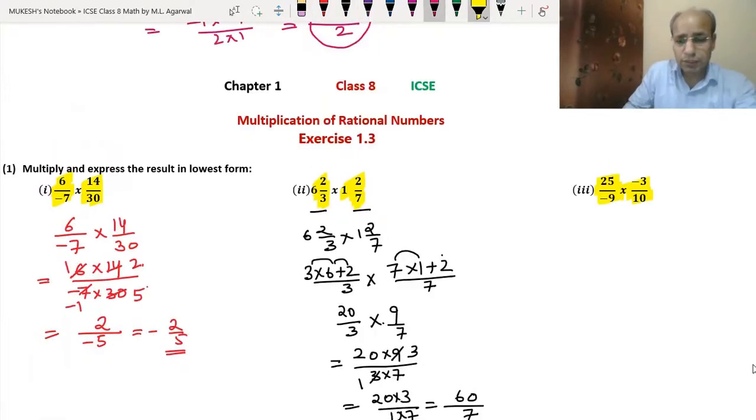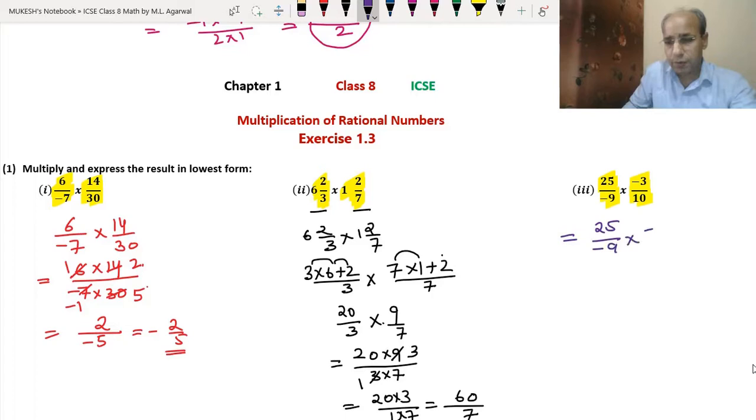Now the third part. In the third part we have to multiply 25 upon minus 9 with minus 3 by 10. So we will multiply numerator with the numerator. So we got 25 into minus 3, divided by, we will multiply denominator with the denominator, minus 9 into 10. Now these can be divided. 25 and 10 are multiples of 5. They have the common number 5. So 5 twos are 10 and 5 fives are 25. So we have reduced them into the lowest form.